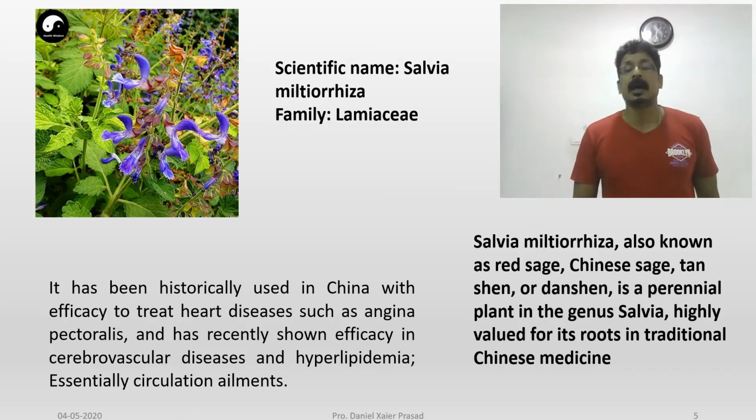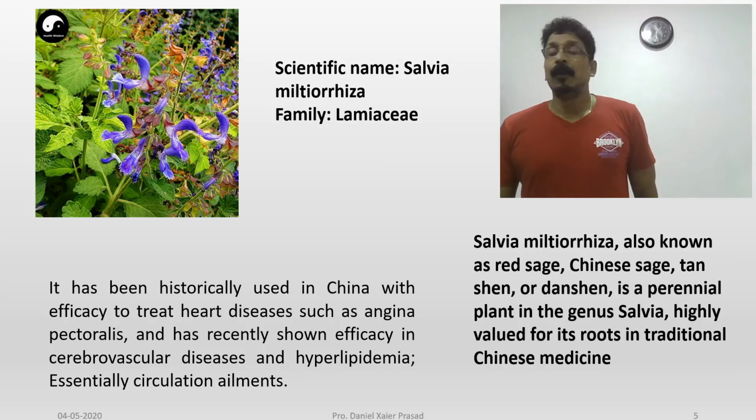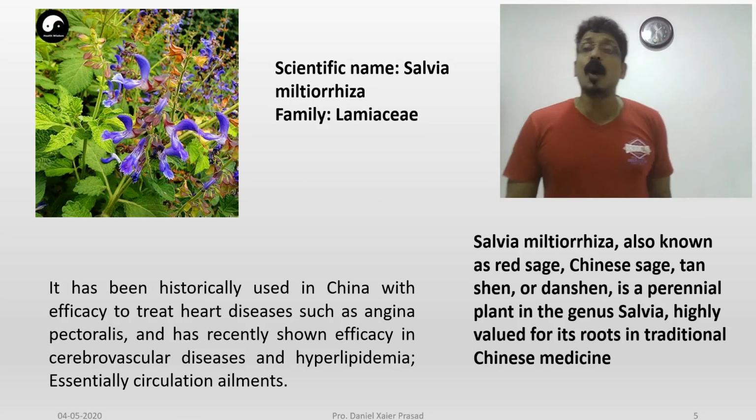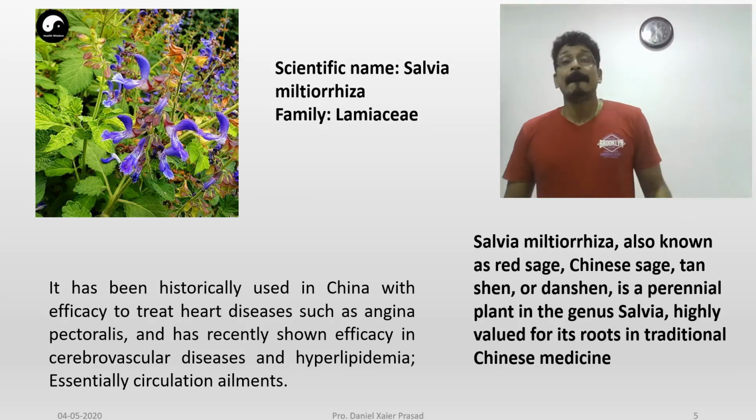It's approved, published in journals, and very useful. When you mix this drug with aspirin or warfarin, it causes drug interaction.